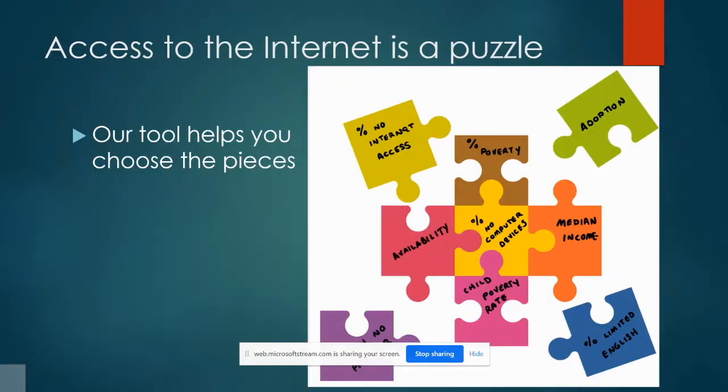This bird's eye view gives us an idea of the important measures to look at in general, but that doesn't get us much closer to an actionable way to help students achieve success. So we built a tool to help us zoom in and discover insights that we otherwise might have missed.